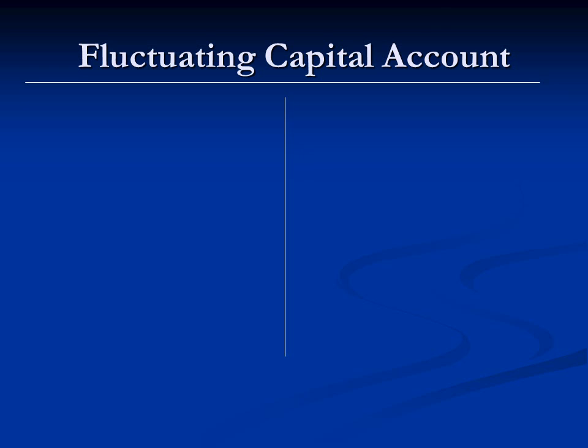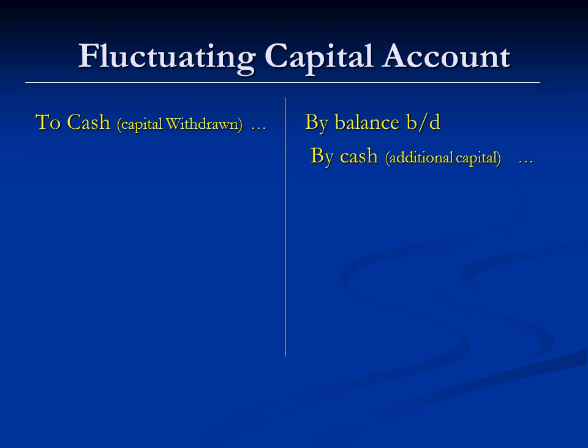Let's see how it changes. Balance brought down, that is the balance of capital given in the question. Additional capital, if introduced during the year, is added in the capital by cash. Capital withdrawn, capital to cash.